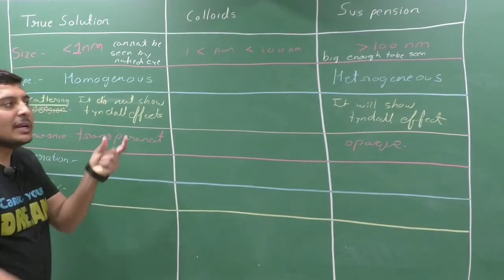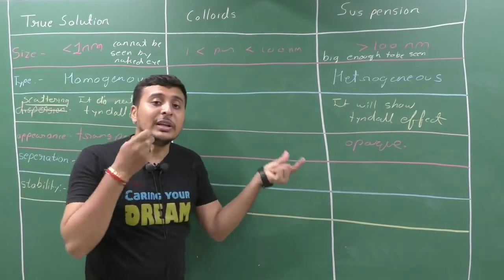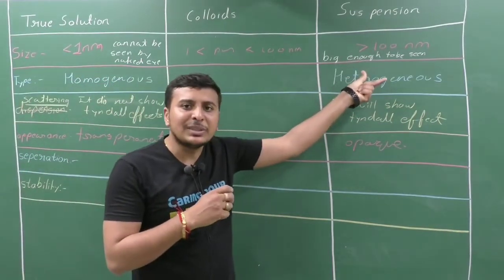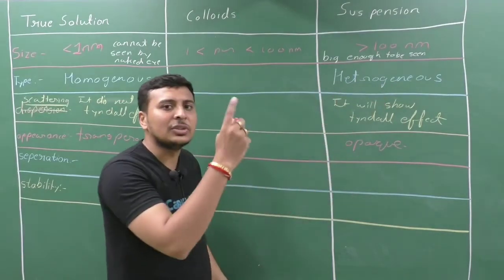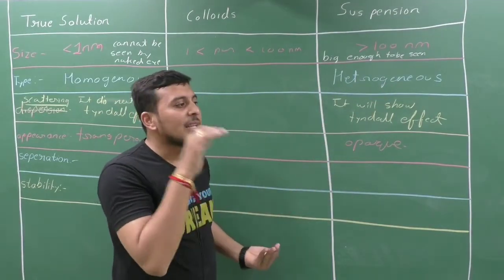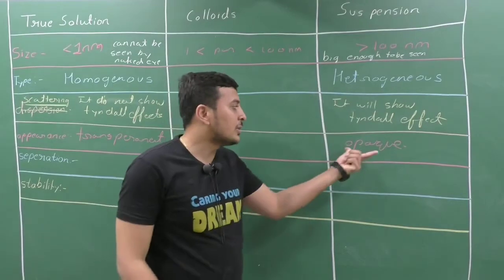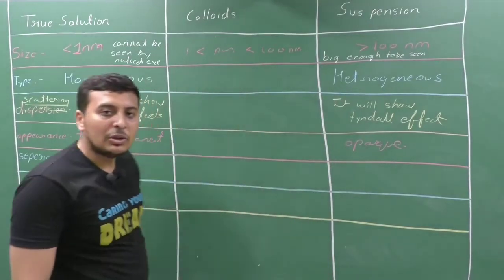Here it is opaque, so we cannot see through it. It will be blurred. Why? Because if the solid particles are big enough to be seen by the naked eye, moving in the solution, then we cannot see through the solution. So the solution will be opaque.